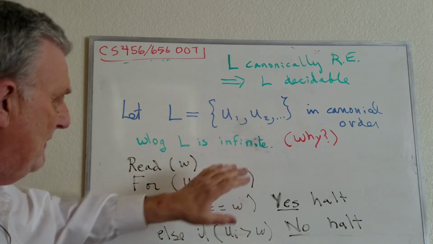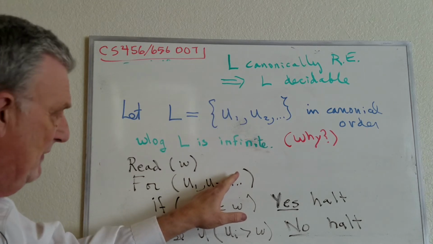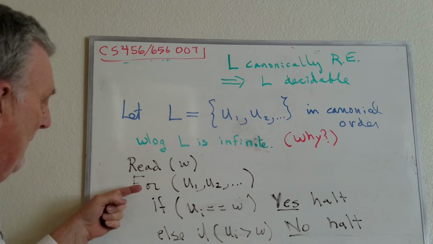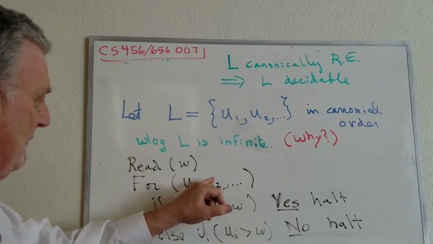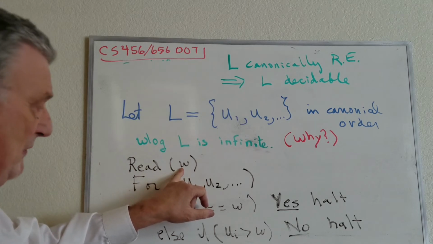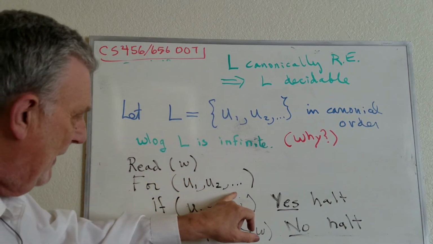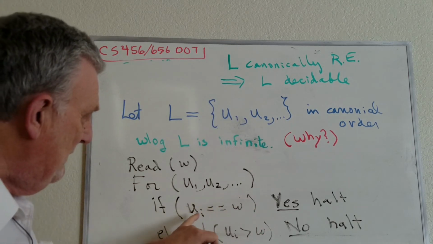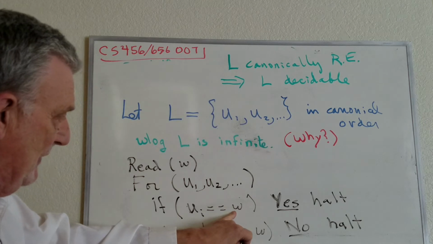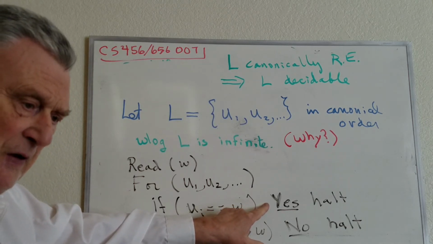So then L is infinite, and so this outer loop here is infinite, except that it has an abnormal break. For each member of L, first of all, we read W. We're trying to decide whether W is in L. We consider every member of L in order. See if Ui, a member of L, matches W. If it does, then W is in L, and we say yes and we halt.